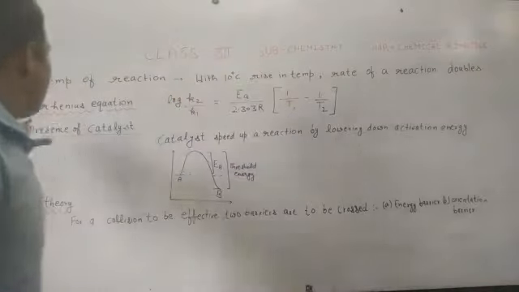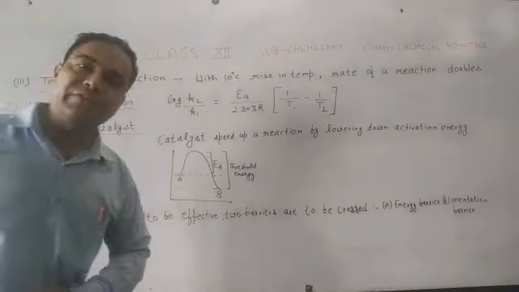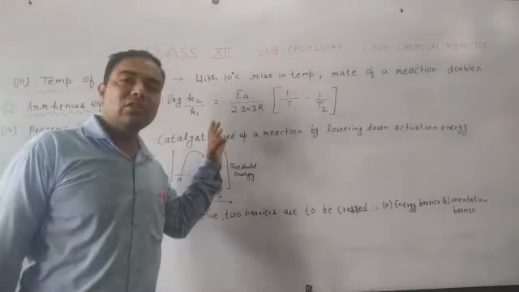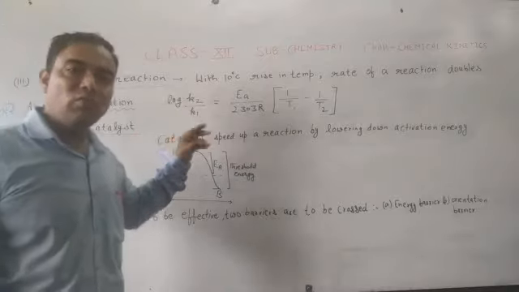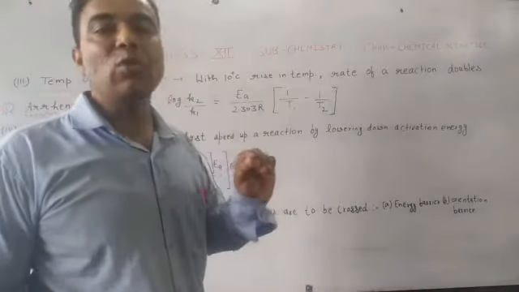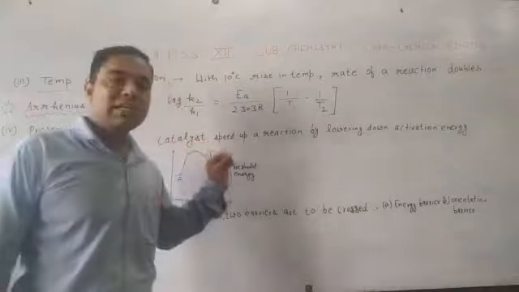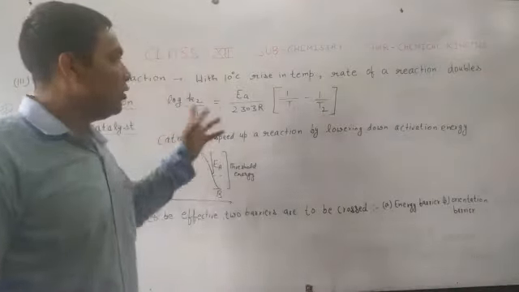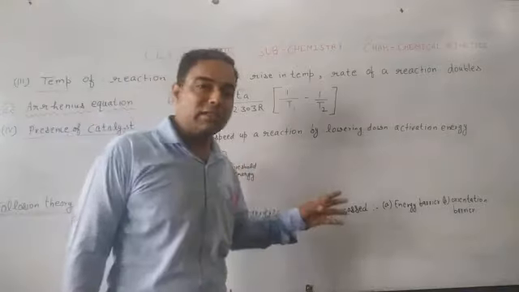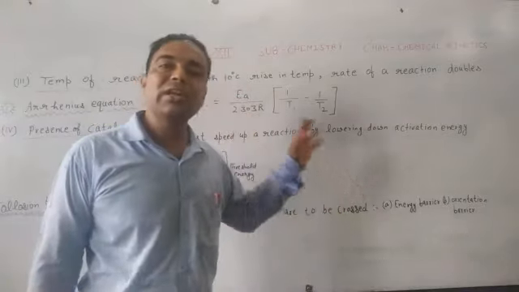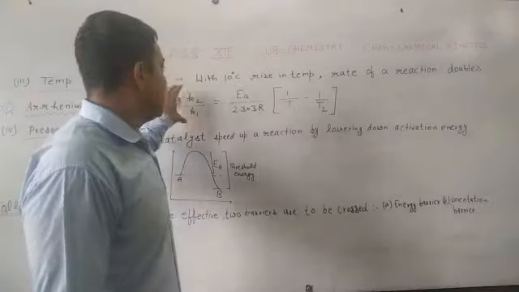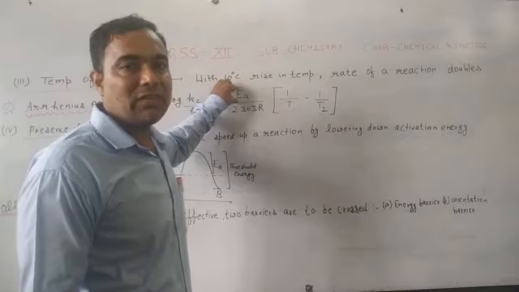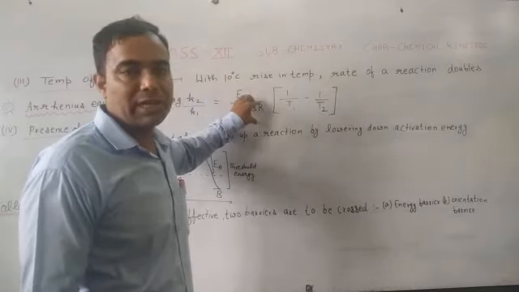So depending upon temperature, we have the Arrhenius equation, that is log K2 by K1, where K1 is the initial rate constant, K2 is the rate constant for the other reaction. So if we have different reactions and the temperature conditions are T1 and T2, then this rate constant will depend upon the activation energy. Ea is the activation energy and R is the gas constant.